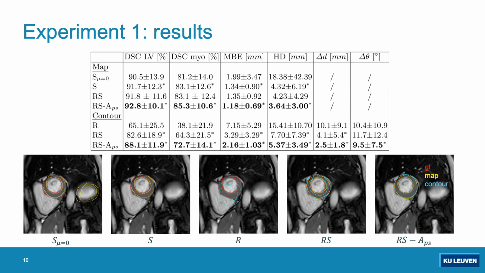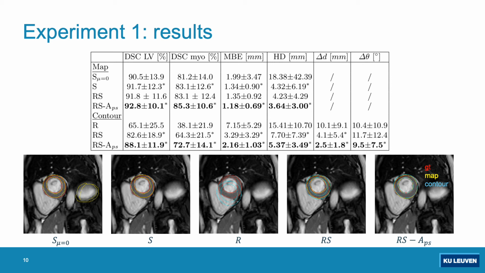In this slide, the results of the ablation study are shown. The top part of the table shows the metrics calculated from the distance map outputs, while the bottom part calculates the metrics from the regression outputs. As you can see, the combined distance and mean squared error loss was able to significantly improve the dice coefficients, the mean boundary error, and especially the Hausdorff distance. Adding the regression losses did not really help, but the pose and shape augmentation did.